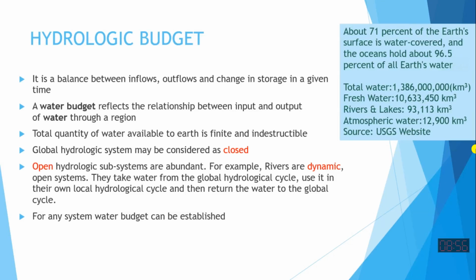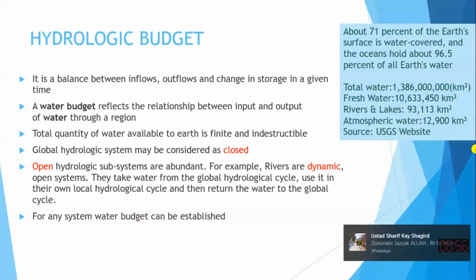It will be getting some water inflow. It will be releasing some water downstream. Some water will be going to the ground underneath. Some water will be evaporating. So with respect to that river, it is very much open system. So we should understand two kinds of system. One is called as closed system, one is called as open system. Usually a component of the hydrological cycle are open system.